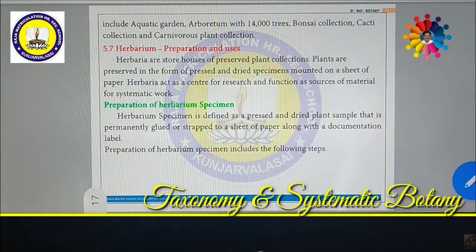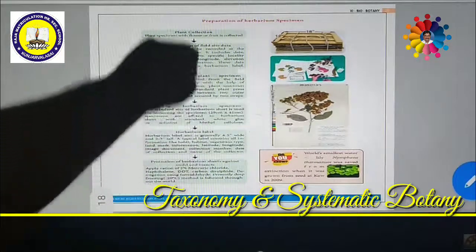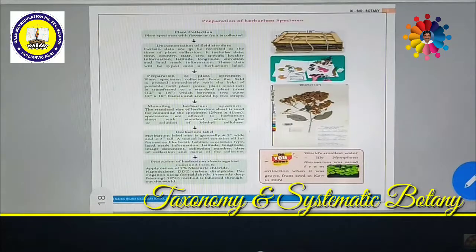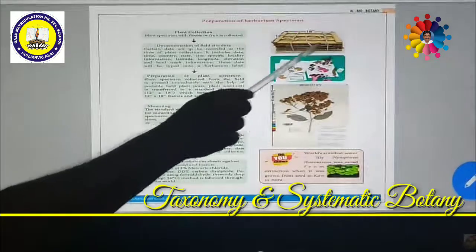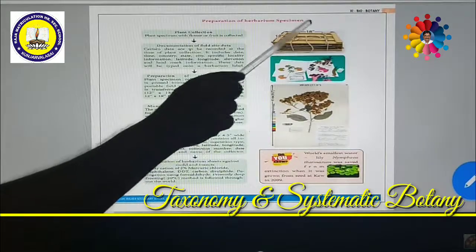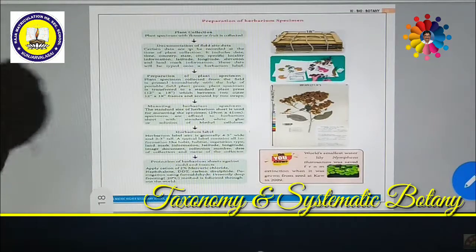How do we prepare? How do we label? Everything can be studied with the help of this diagram. Look at the picture. This picture will help you to identify how we prepare the herbarium. Here one blank is there, a wooden blank. At the base another blank is there. In between the blanks, a number of newspapers have been kept and tied with a rope.